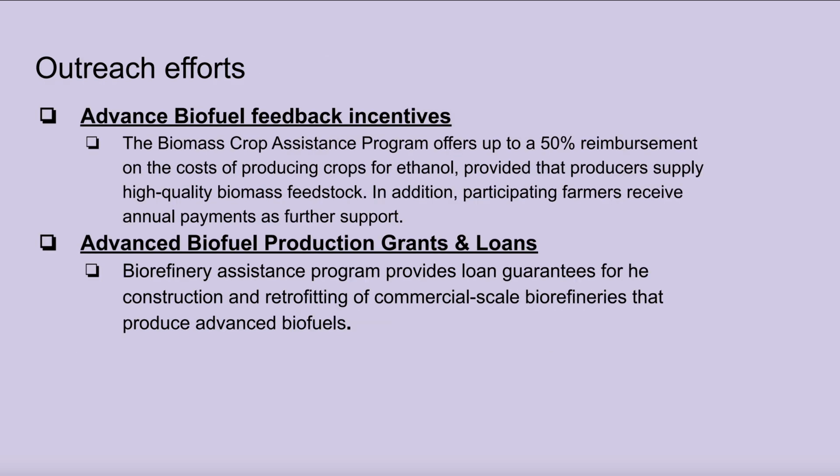The Biomass Crop Assistance Program offers up to 50% reimbursement on the cost of producing crops for ethanol, provided that producers supply high-quality biomass feedstock. In addition, participating farmers receive annual payments as further support. The Biorefinery Assistance Program provides loan guarantees for the construction and retrofitting of commercial-scale biorefineries that produce advanced biofuels.